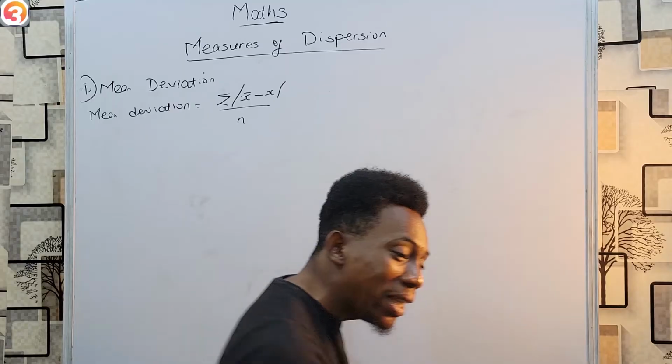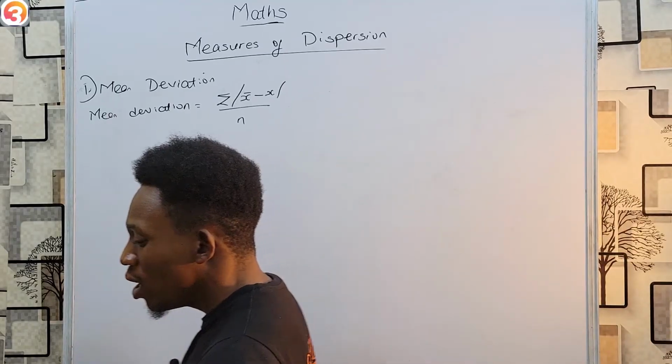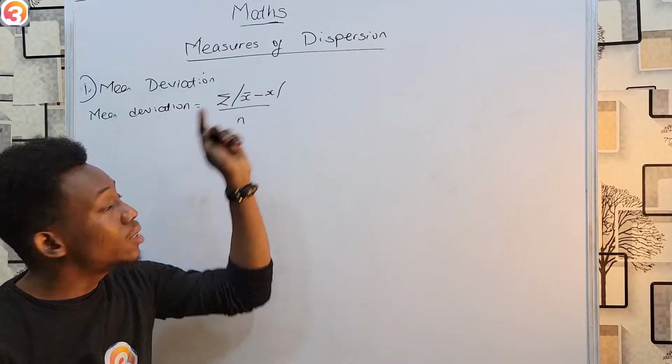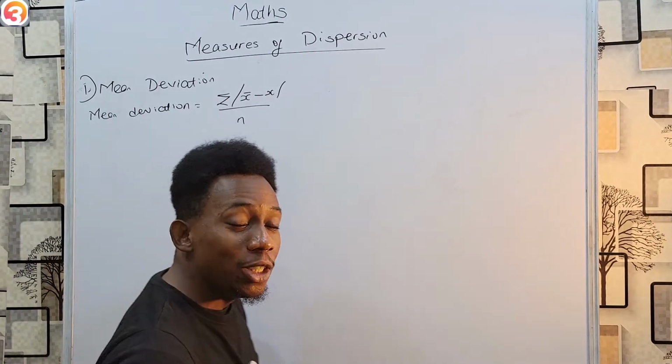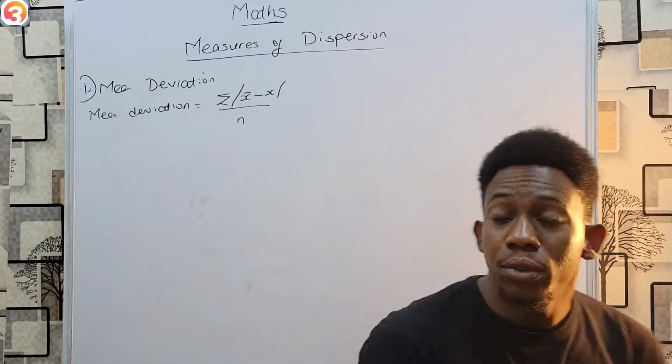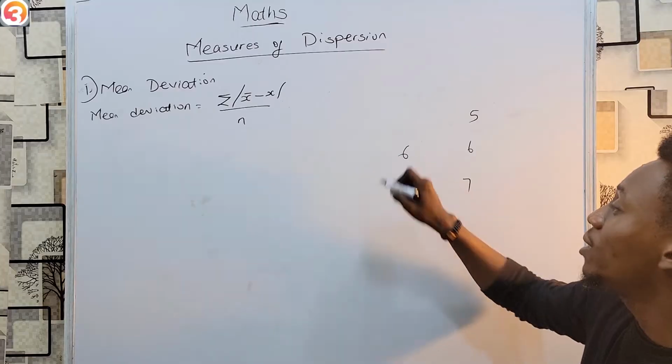What does this mean? Here you have to be careful. Not just the summation of x. First of all, you have to find the mean of the data, and then you subtract that mean from each of these values. For example, let's say the data is 5, 6, and 7. You get your mean as 6.